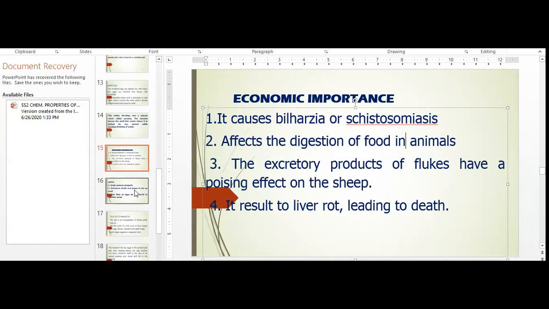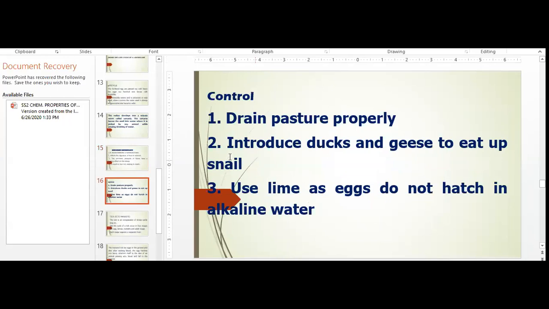Now, how do you control liver fluke? One, drain the pasture properly, introduce ducks.